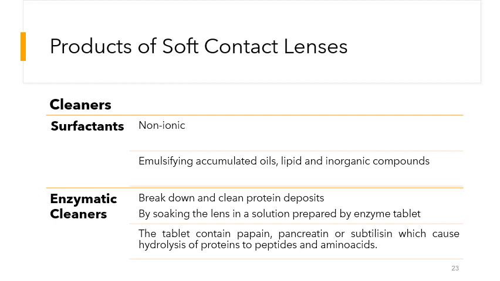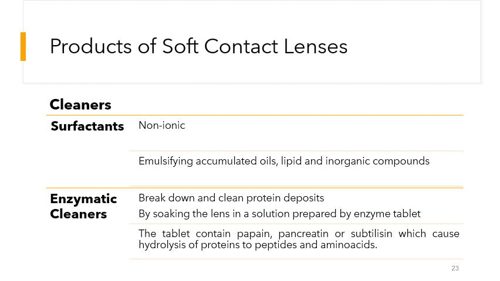In the enzymatic cleaners, there is a breakdown of the proteins that accumulate on the lenses. For this, we soak the lens in a solution that is prepared from an enzymatic tablet, and when the lens is placed into that solution, the enzymes present in the tablet will hydrolyze the proteins that are accumulated on the lens.